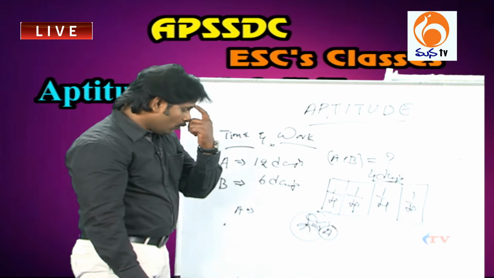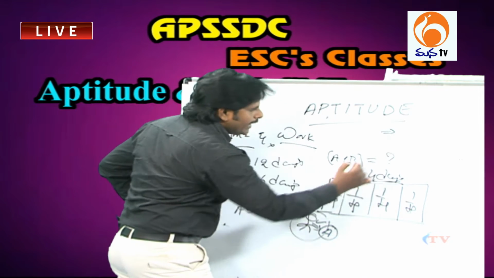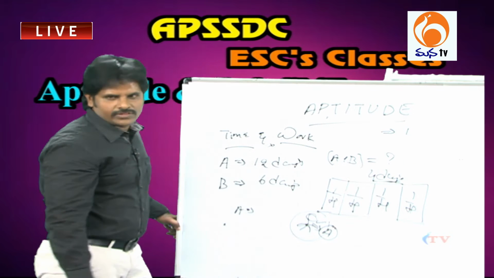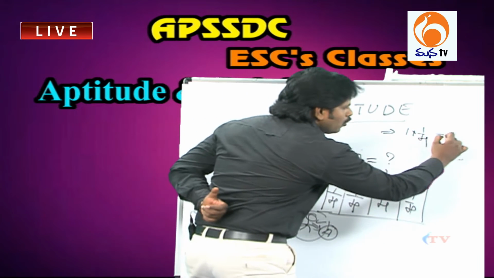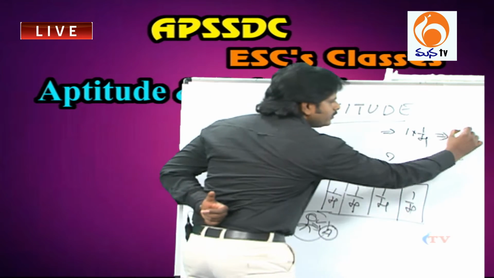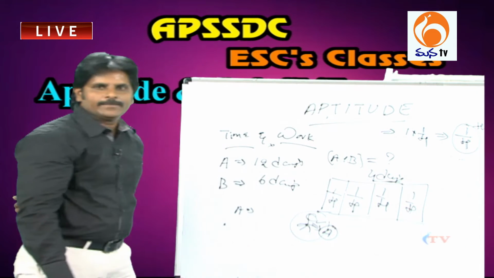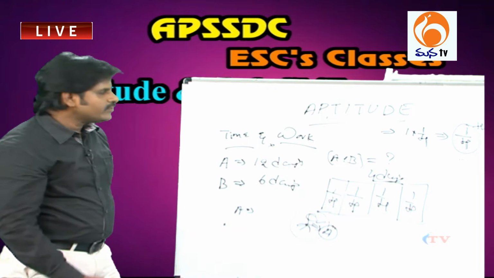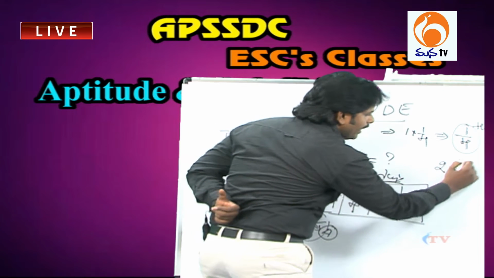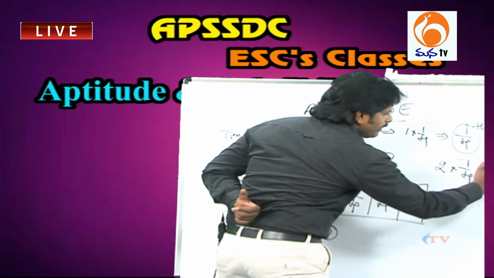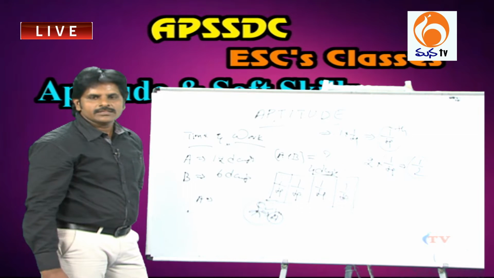Now if we know how much work is done by the end of the first day, how will we find it? We will go with the number of days. We are calculating for the first day and the work done in that day is 1/4. So the total work done at the end of the first day is 1 into 1/4, that means 1/4 of the work is done. If you want to find it at the end of the second day, then the number of days is 2 and the work done in a day is 1/4. That means 2 into 1/4 is 1/2. That means at the end of the second day half of the work is completed.